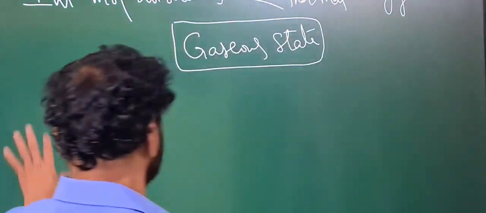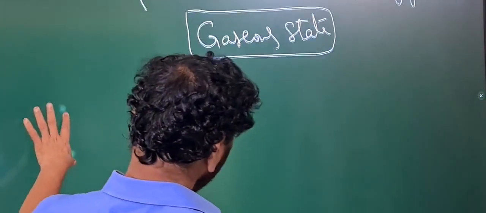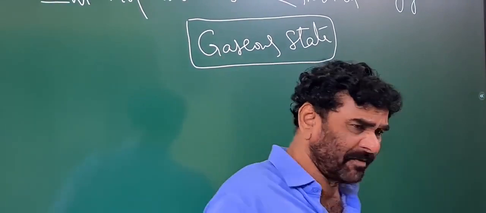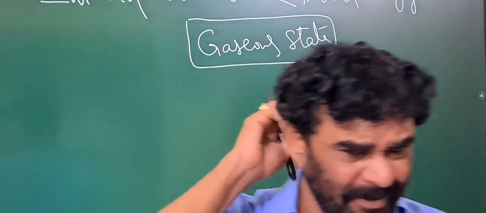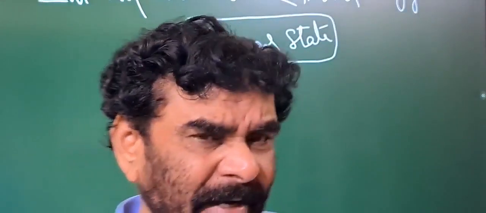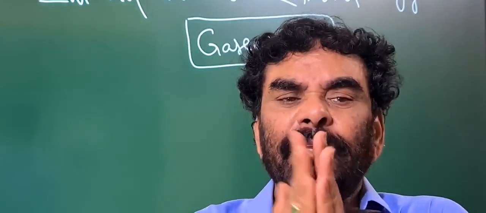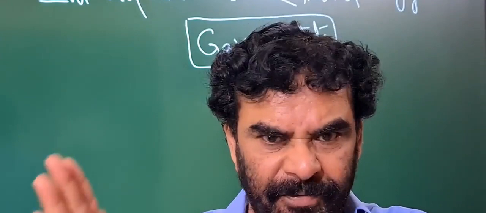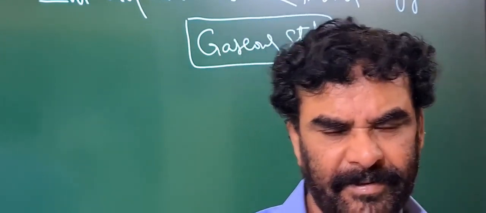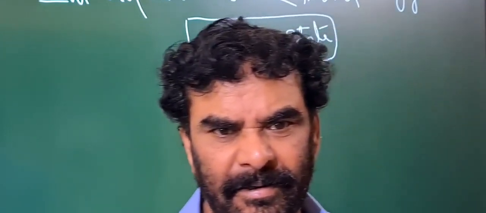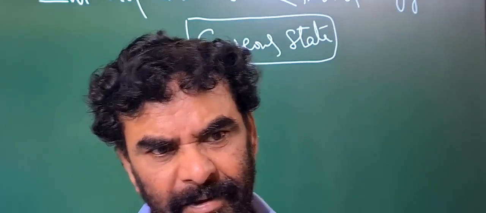The next one is, in solid state chemistry, we can divide the subject into three parts for our convenience and understanding.